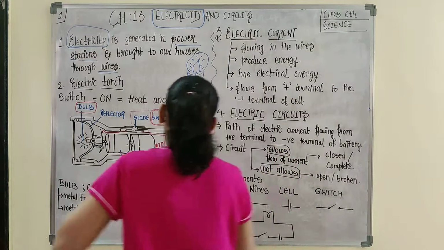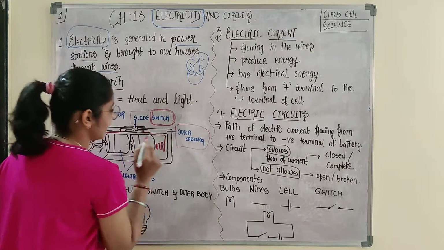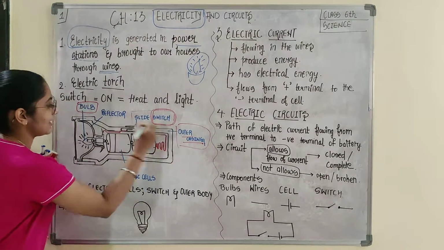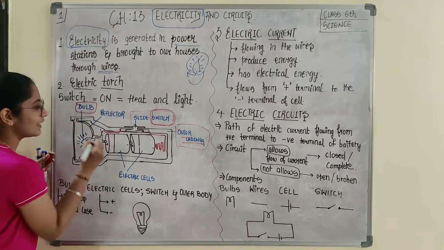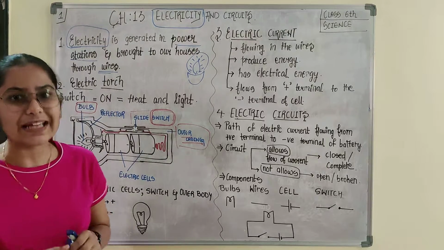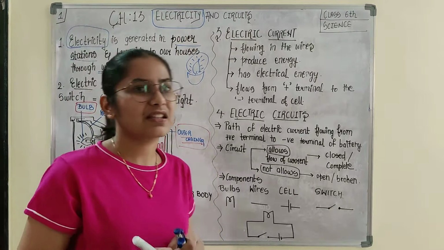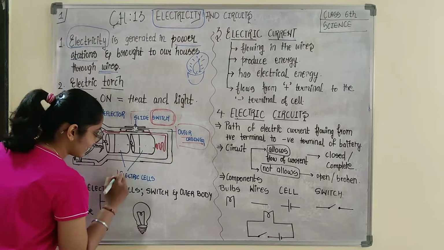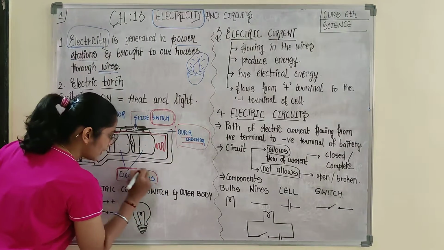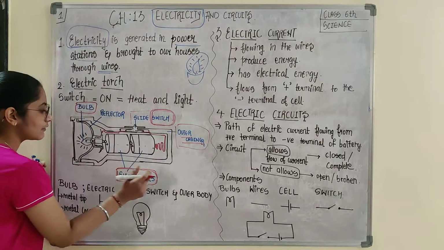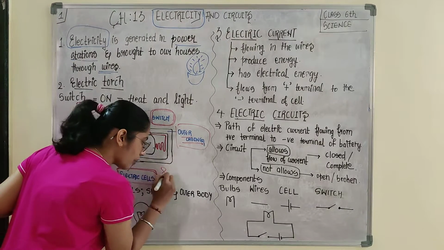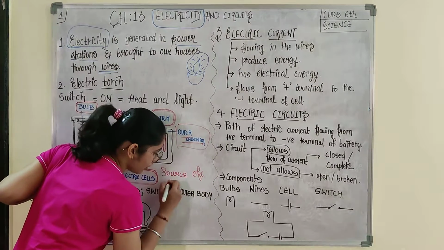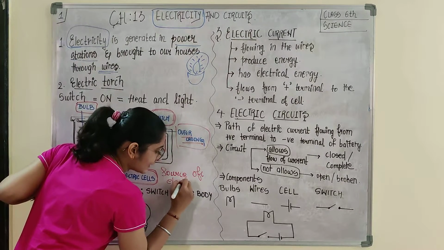Okay, done. Switch. Then there is the outer casing. This is the casing, the outer body, which is majorly made up of plastic, fiber, etc., different materials, and these are the two electric cells. These are the two electric cells, and electric cells are the source of electricity.